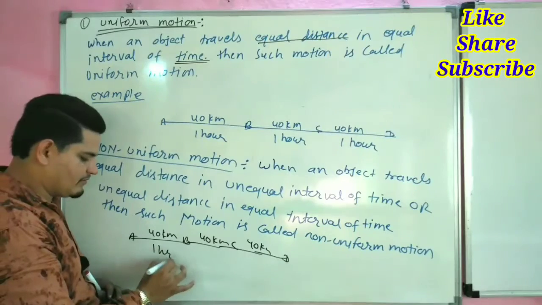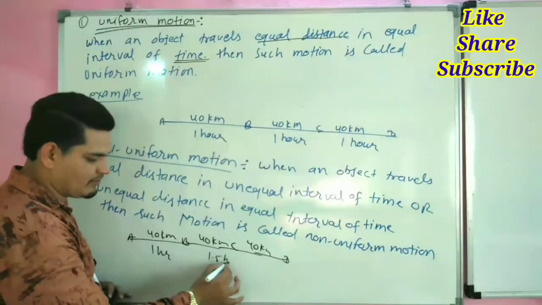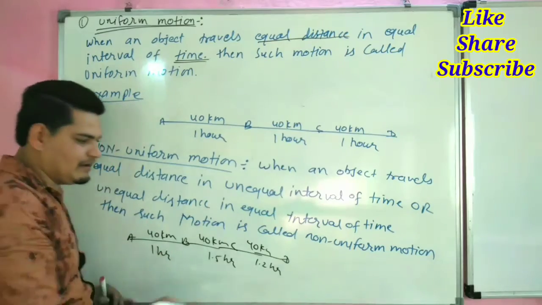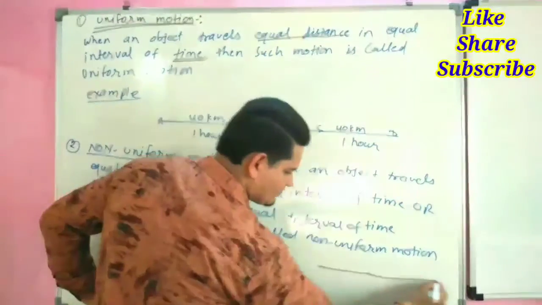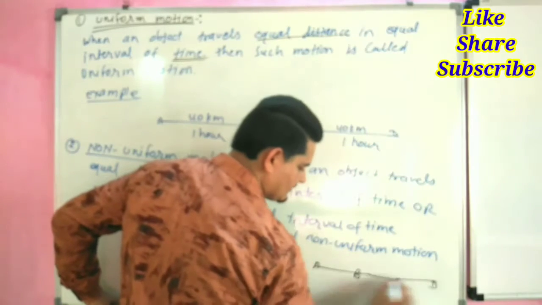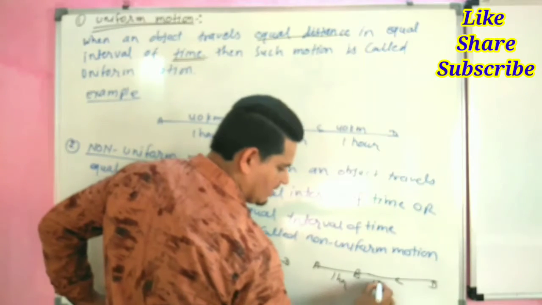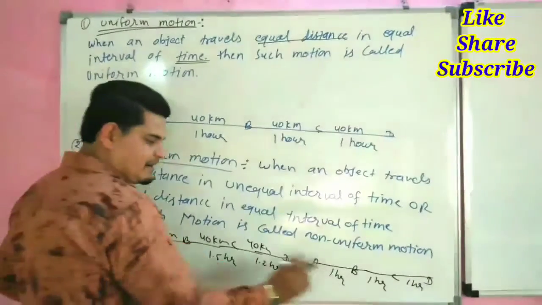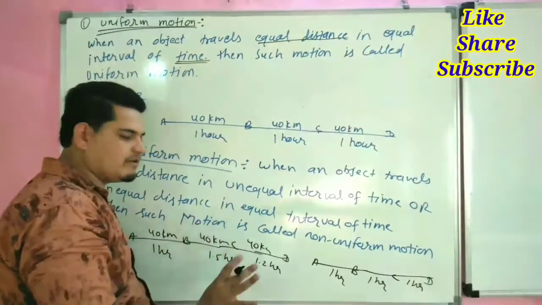This is 1 hour or 1.5 or 1.2. And if time is equal, this is 1 hour for A to B and B to C and C to D, also 1 hour or 1 hour. If time is equal, then distance should not be equal.